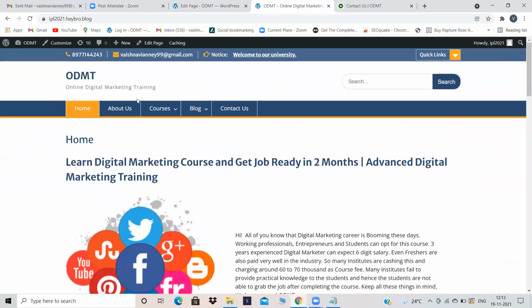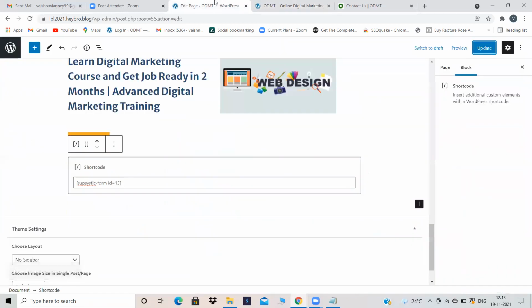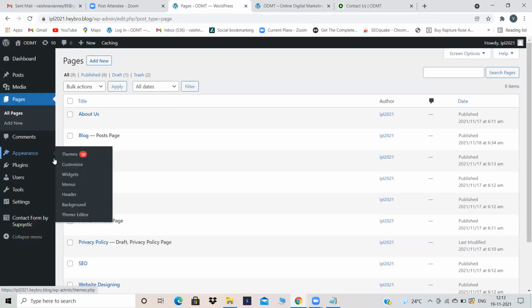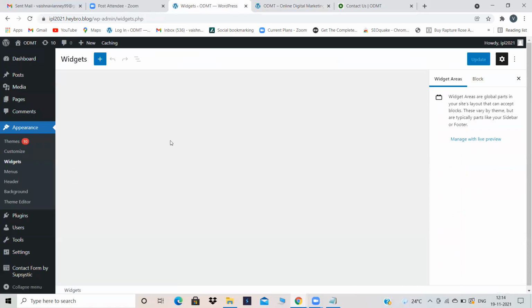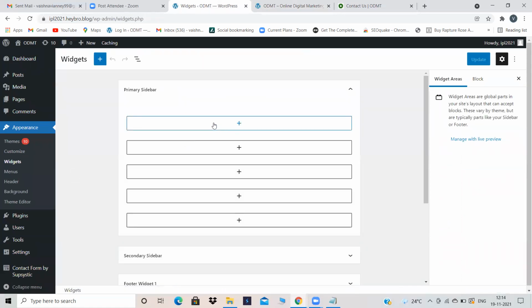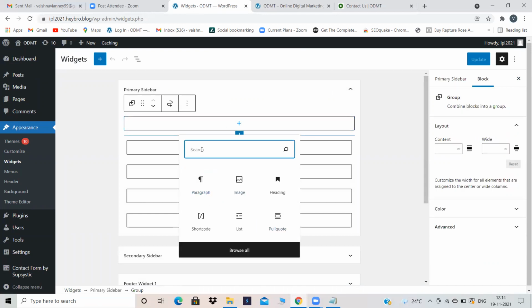If you want your contact us form to be in the widget, in the widget also you can keep your contact us form. Just go to appearance, widgets, and here in the primary sidebar, if you want your contact us form to appear in the sidebar, you click over here, again add block, again short code, paste the short code over here, again update. Your contact us form will appear in the widget option also.